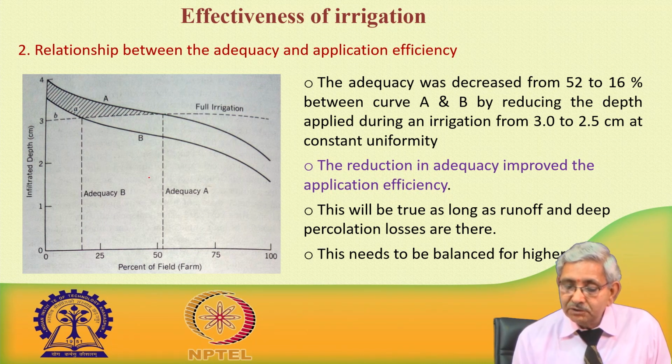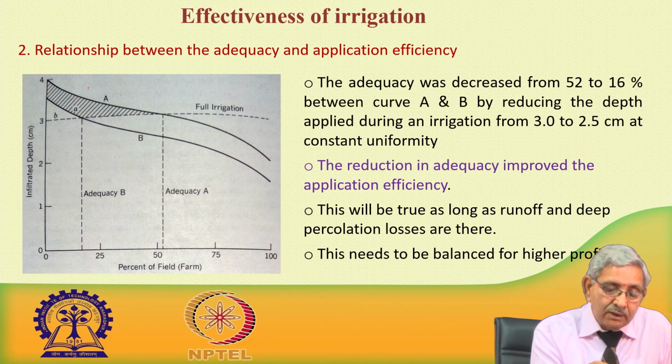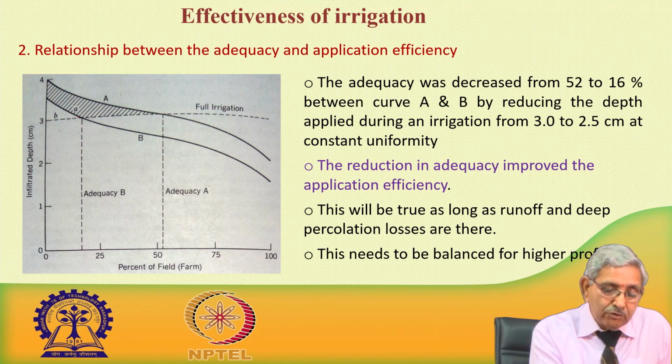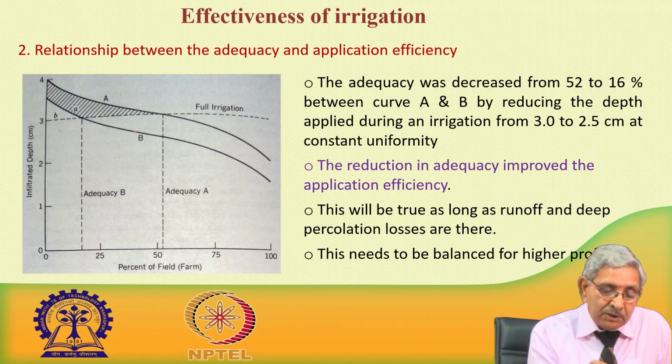So, adequacy was decreased. Here we again see two curves: this is curve 1, the cumulative frequency distribution curve for system A, and the cumulative frequency distribution curve for system B.